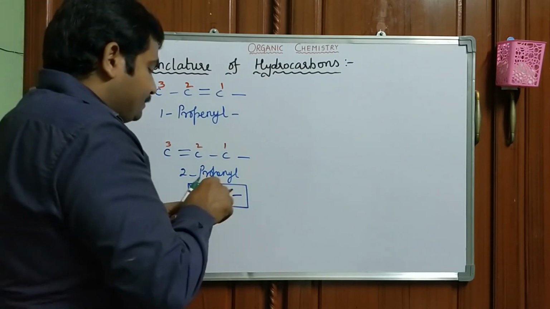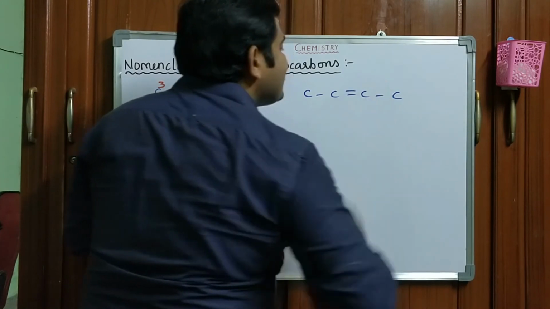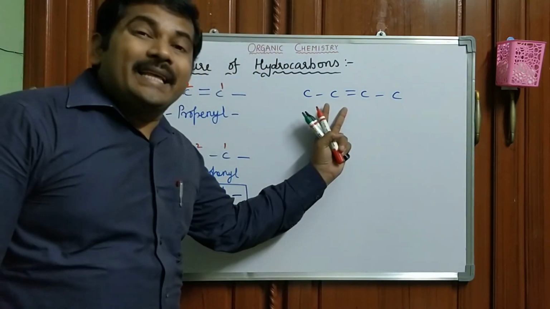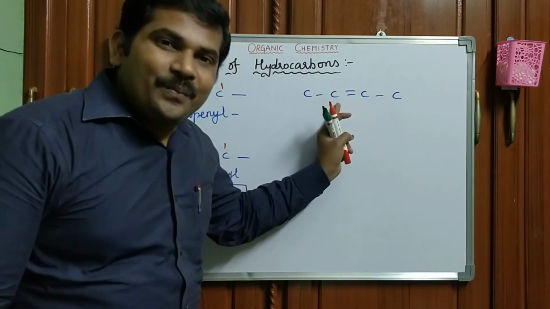For example, you can see another alkene. What is this? Butene. 1, 2, 3, 4. 2-butene.